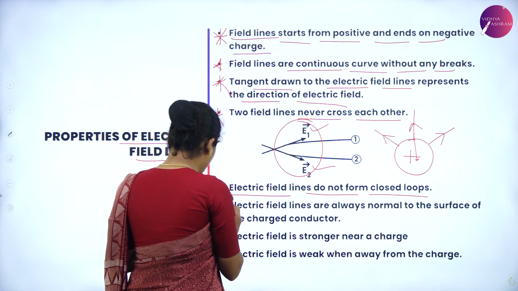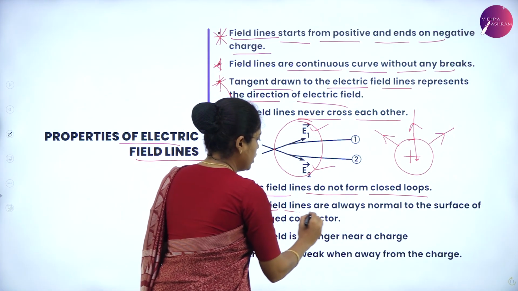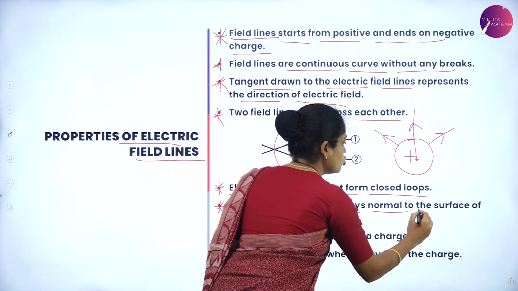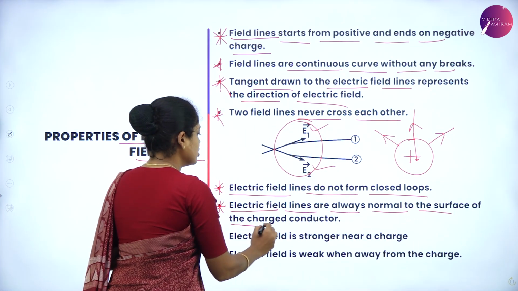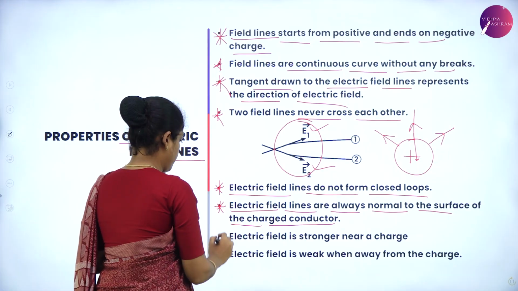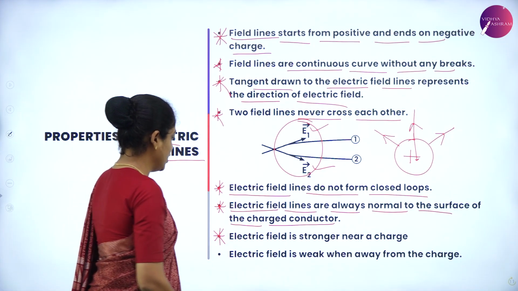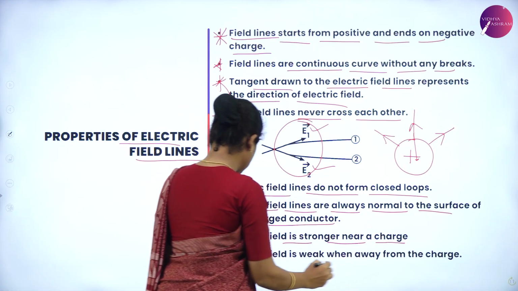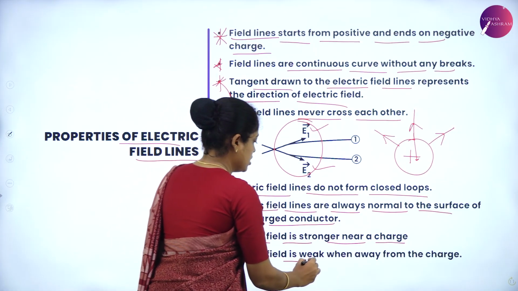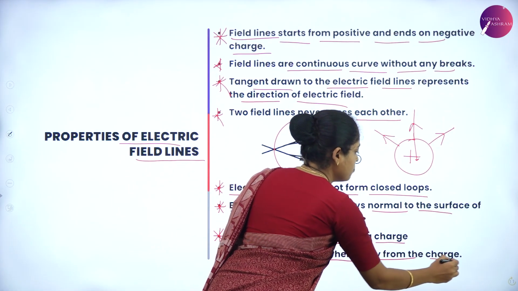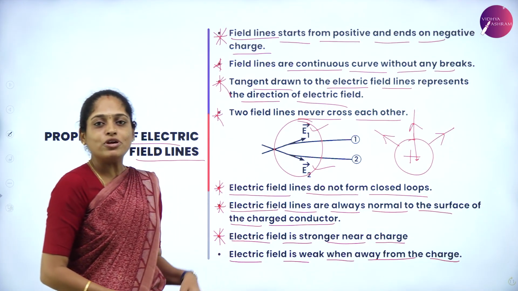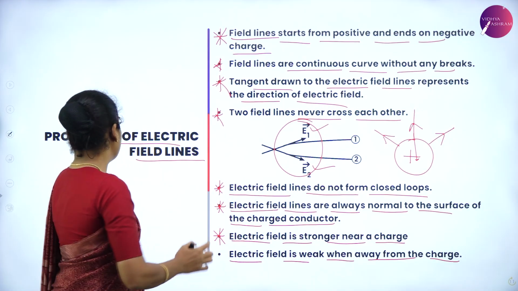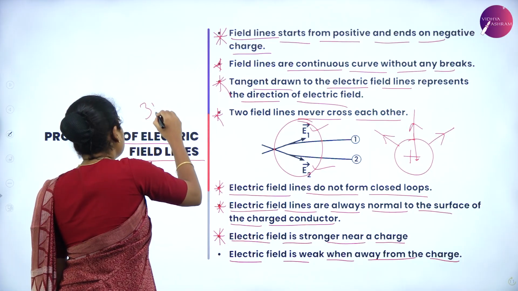The next point is electric field lines are always normal to the surface of the charged conductor. And the seventh point is the electric field is stronger near a charge and weak when away from the charge. These are the properties of electric field lines which you have for 3 marks.